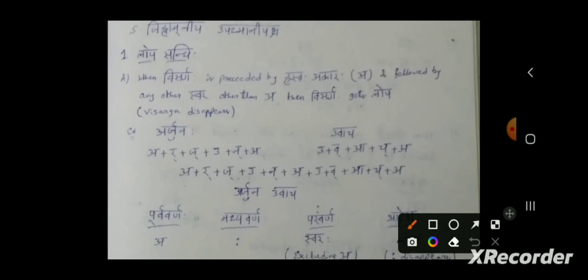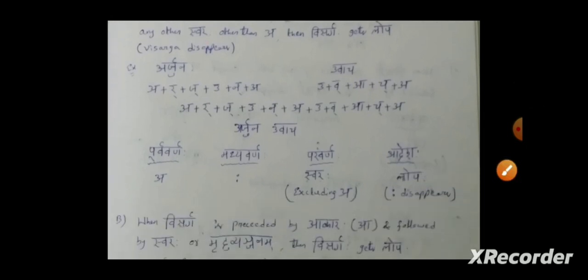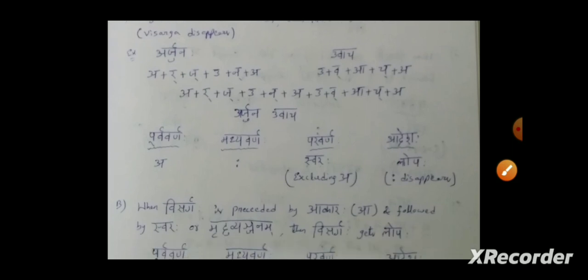The first case is when Visarga is preceded by Hrasva Akara. Hrasva Akara means the letter A. When Visarga is preceded by A and followed by any swara other than A, then Visarga disappears. That is the Adesha. See the table to get more clarity.